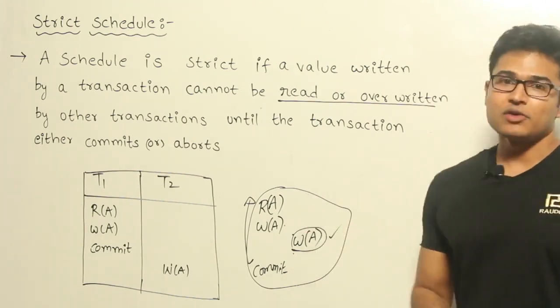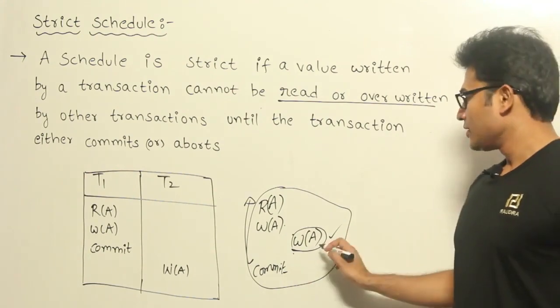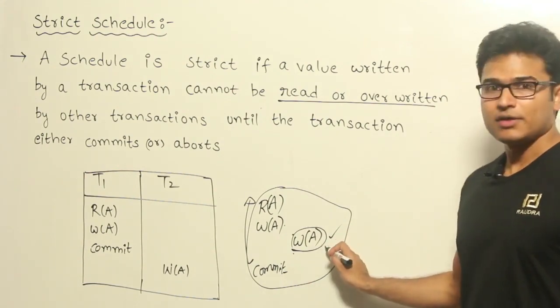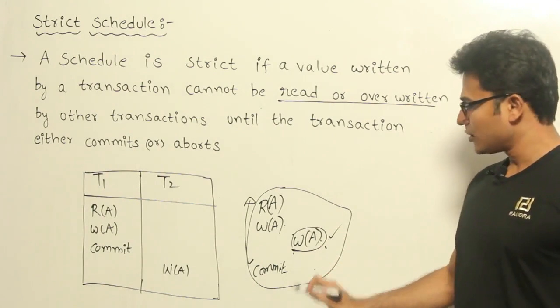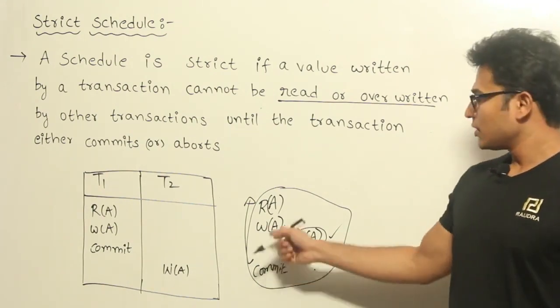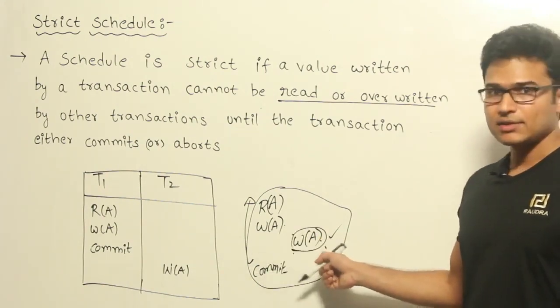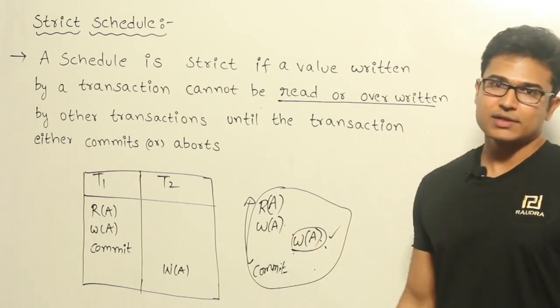So what can you say about the relation between strict and cascadeless? Every strict is definitely going to be cascadeless. Why? Here you are not allowing write or read, therefore write or read will appear only after the commit, and therefore there will be no need of rolling back this if this one rolls back. Therefore it is cascadeless, right?